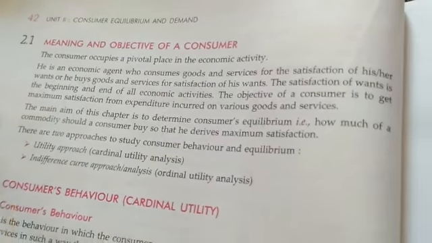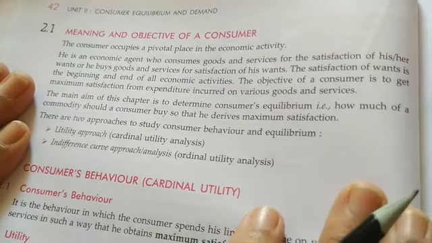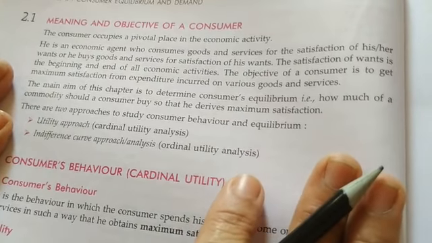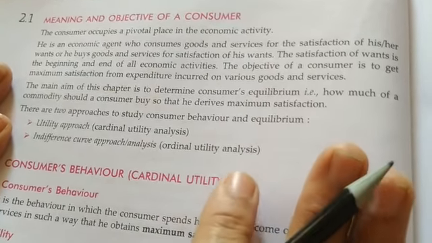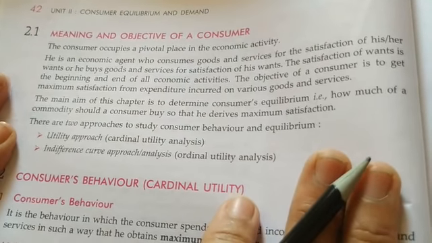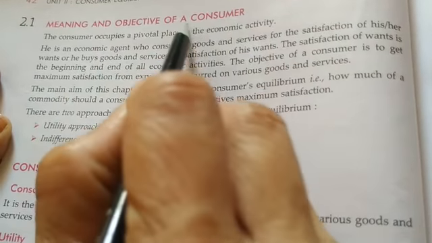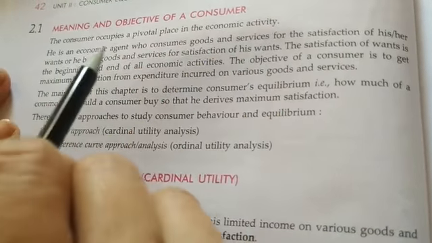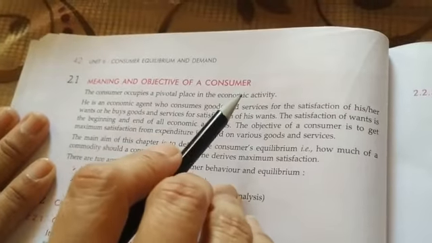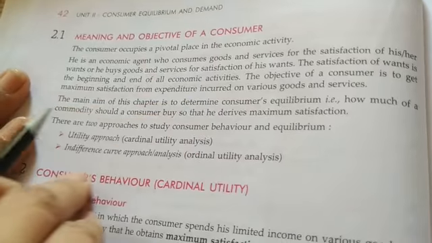And when the producers or the suppliers have the willingness to supply a commodity at the given particular price and time in the market, it is said to be the supply of a commodity, which is related to the producer's behavior. So here we are going to learn the consumer's behavior. As I said, consumers are the individuals who consume the particular goods and services, and the demand for the commodities as well as the goods and services.